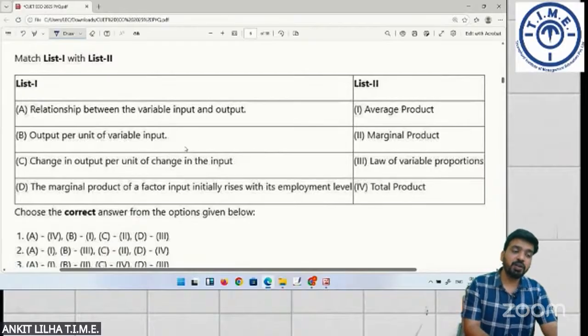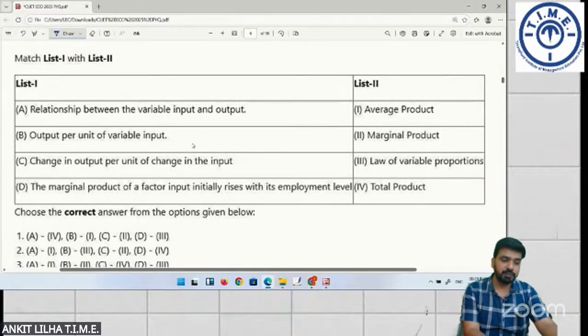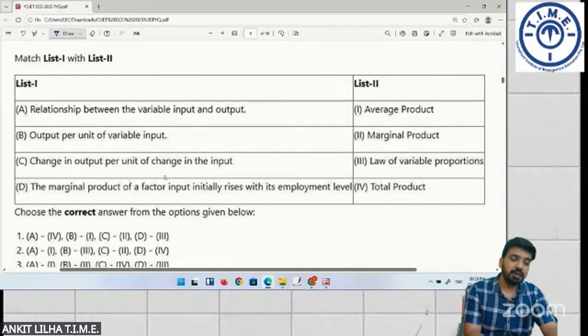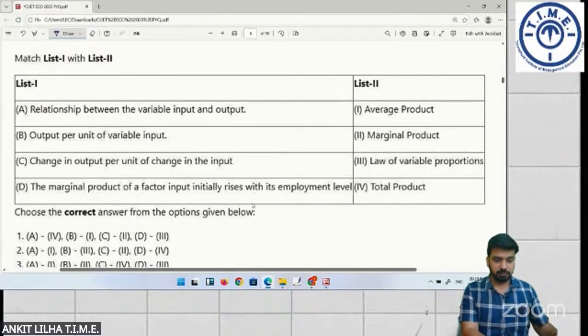Output per unit of variable input. Change in output per unit of change in input. And marginal product of a factor input initially rises with its employment level.